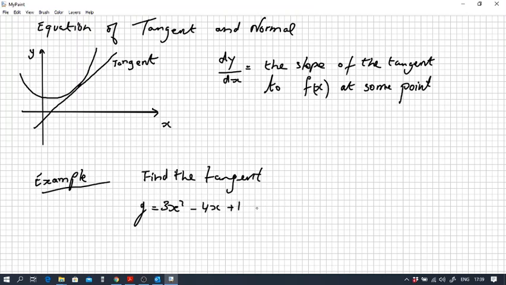And we want to find that tangent when x equals 2.